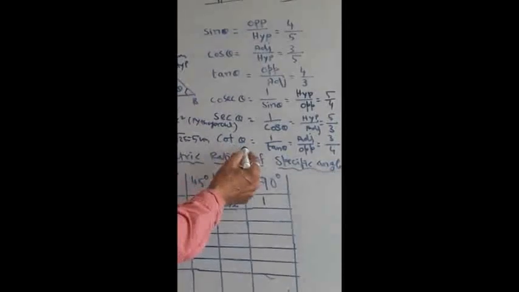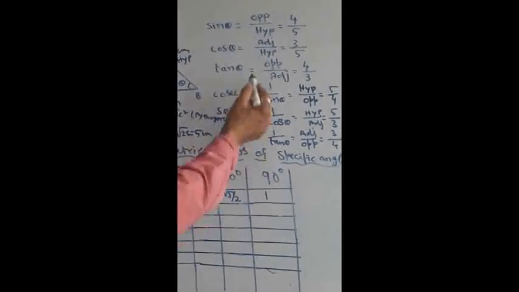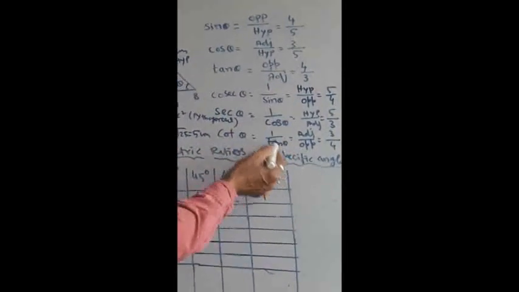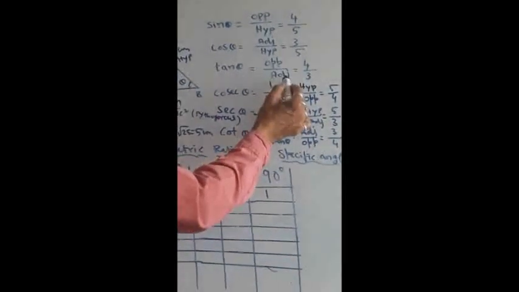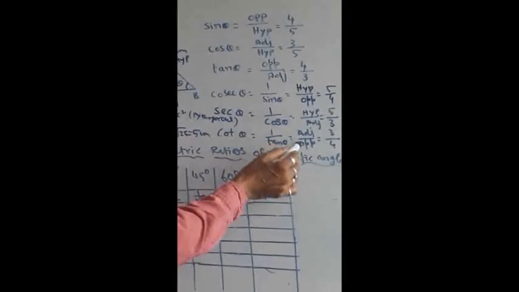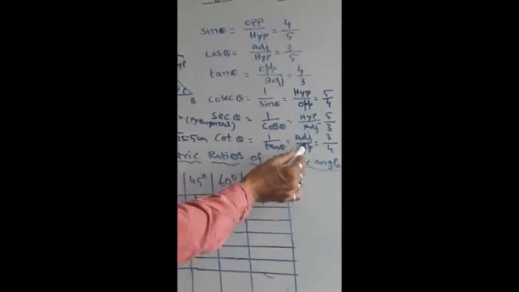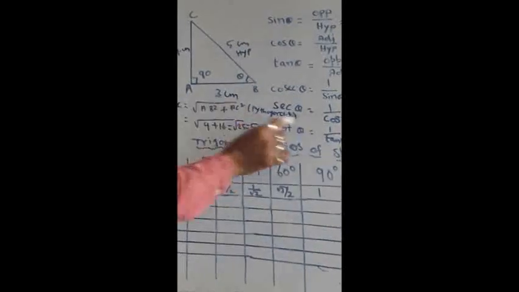Okay, next let us see about cot theta. Cot theta is nothing but the reciprocal of tan. That means 1 by tan theta; the reciprocal of tan theta only we call cot theta. So I wrote opposite by adjacent here. If you make it the reciprocal, adjacent by opposite will come. The adjacent side is 3 centimeter and the opposite side is 4. So we are getting 3 by 4.